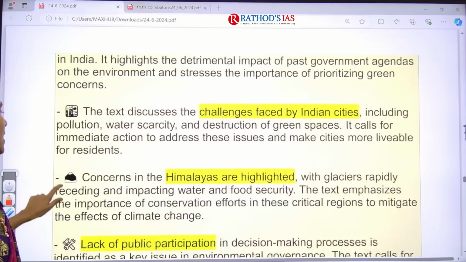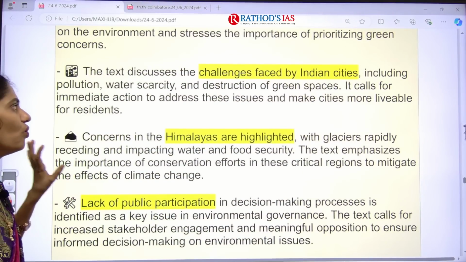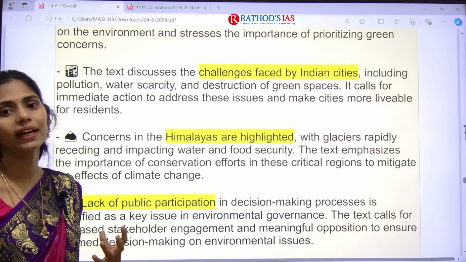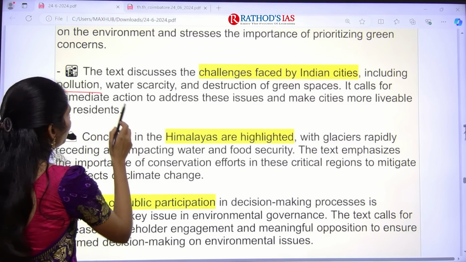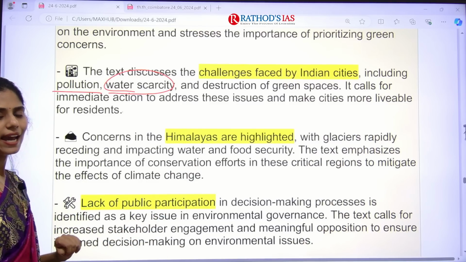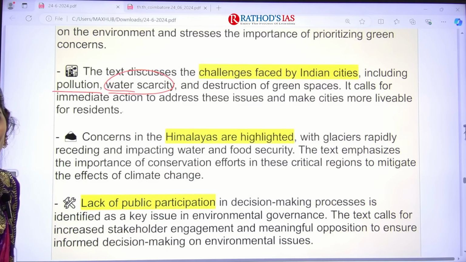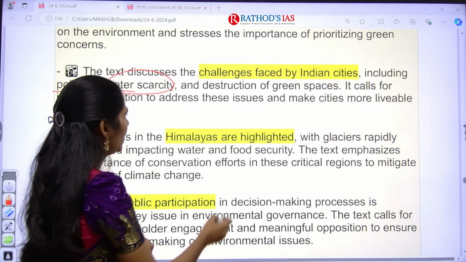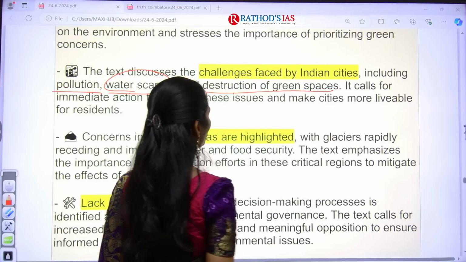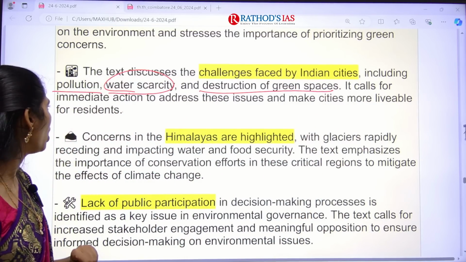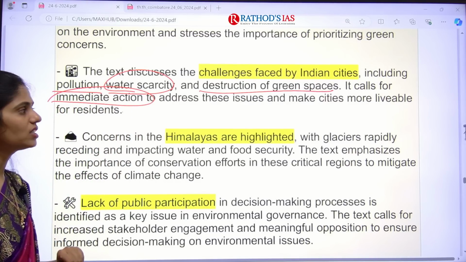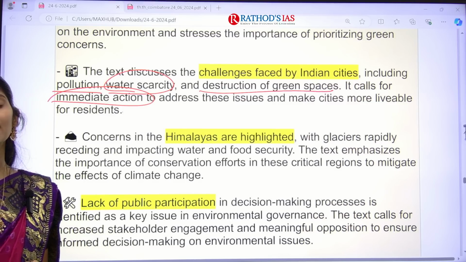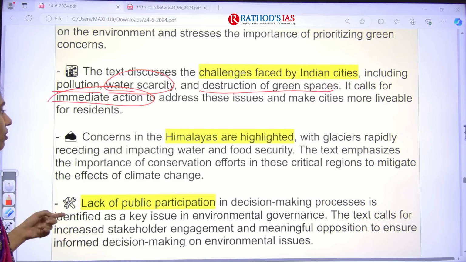And next, this article also says what are the challenges faced by Indian cities. For example, we are facing pollution, we are facing water scarcity, especially in some metropolitan areas, and even the problem of destruction of green spaces. Because of all these things, yes, we need to take some immediate action to address these issues, and we have to make the cities more livable for residents. So this is the thing which is mainly highlighted.